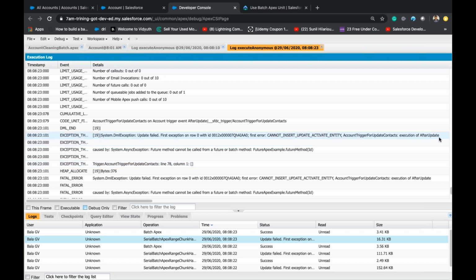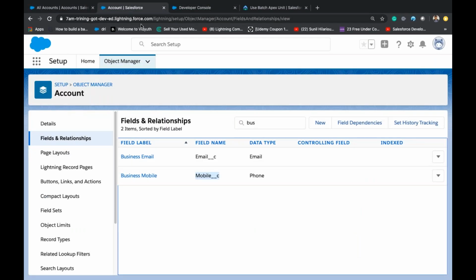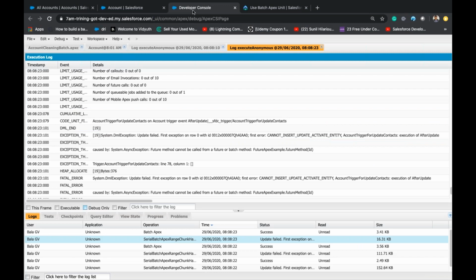So in the after triggers, there is some conflict. Update failed, first exception on row 0. So update number of contacts. In the same context, we are trying to update the number of contacts using future. We cannot execute both at a time. So we should write it by considering all these things.